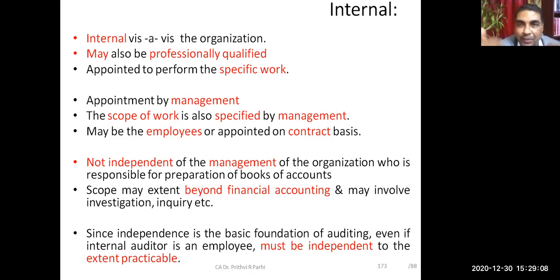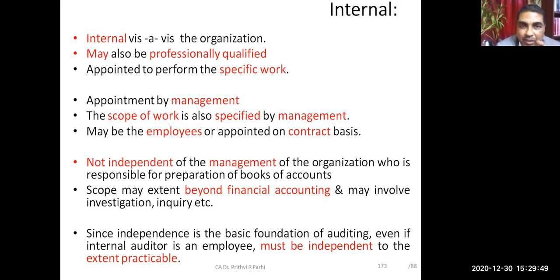Many organizations are volunteering to go for internal audit because internal audit evaluates in detail the procedures and the financial and other controls, managerial controls, which are embodied in the system. Whereas external auditor only gives an opinion on the financial statement. So internal audit, you can say, is more detailed, right? And these people are internal vis-a-vis the organization. They may be professionally qualified. They might have different kinds of qualification also, not necessarily always chartered accountant.